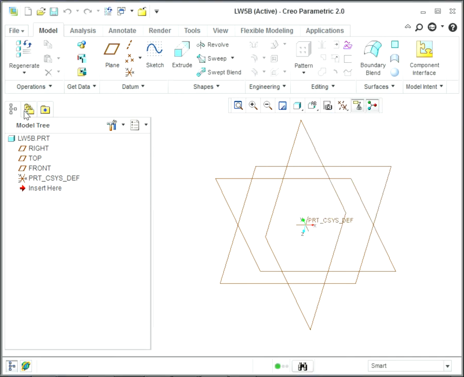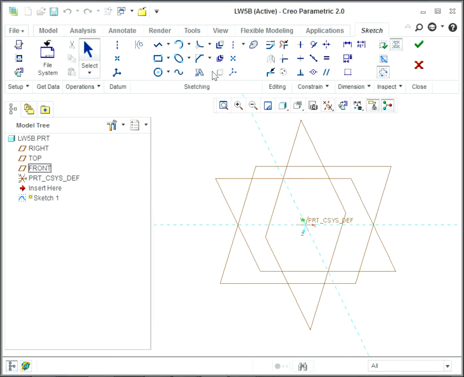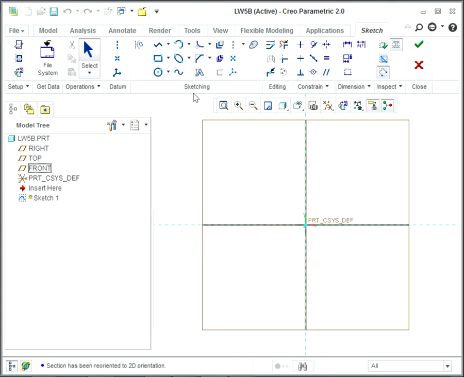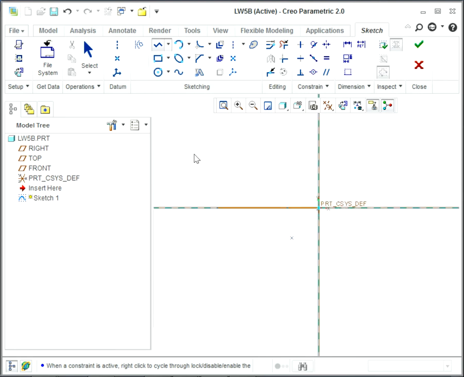So I will make my trace line in the front plane, and as I said, at some point I start and again continue, because I need that point.